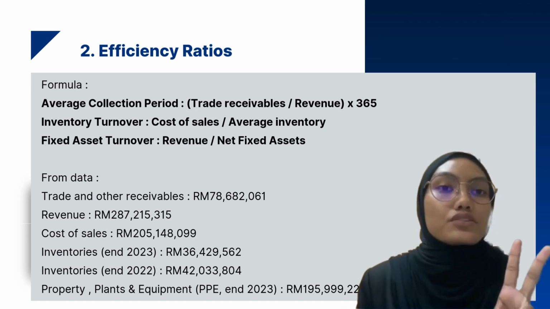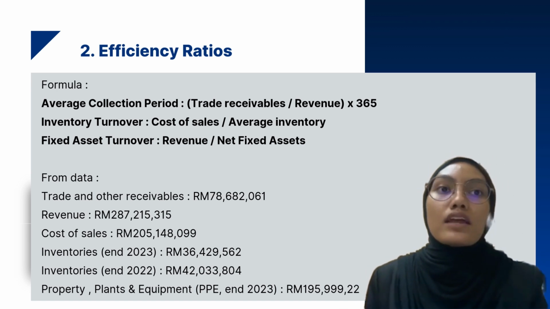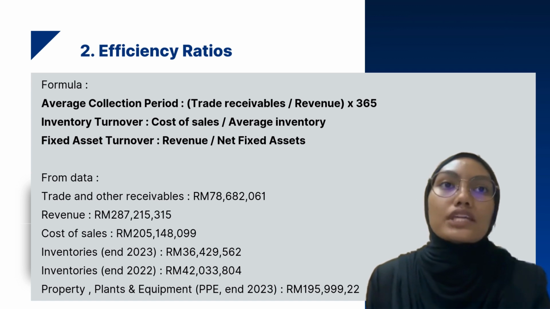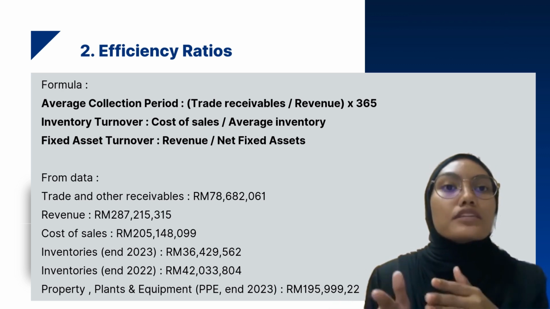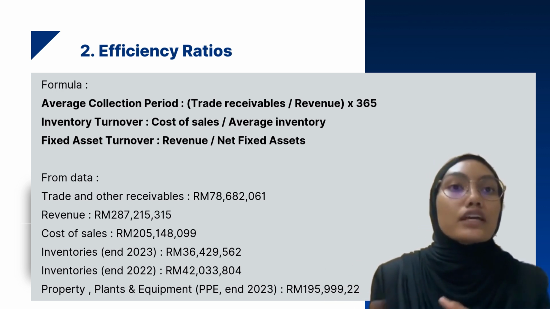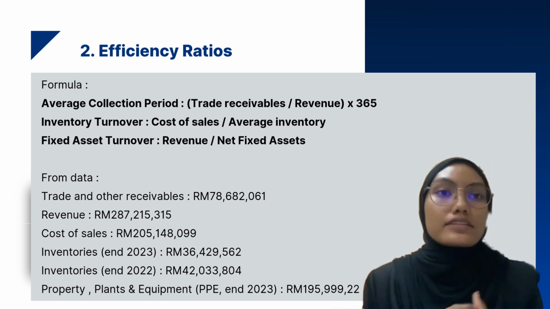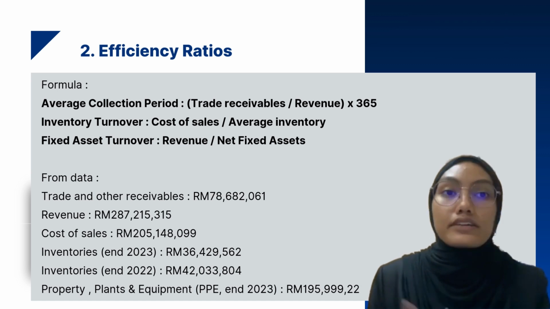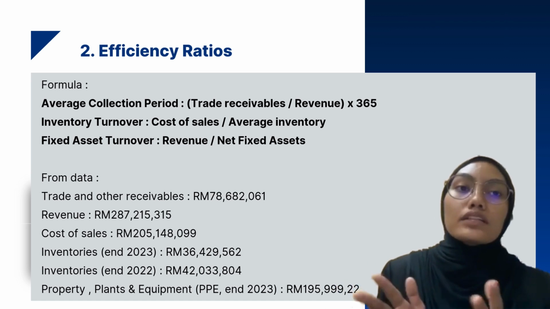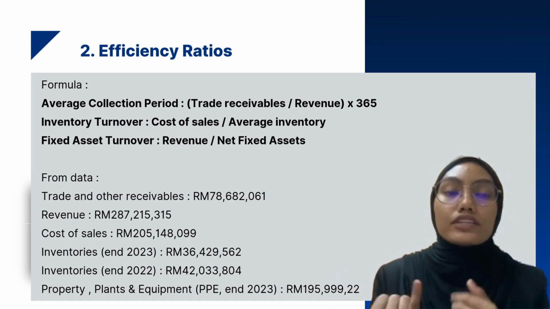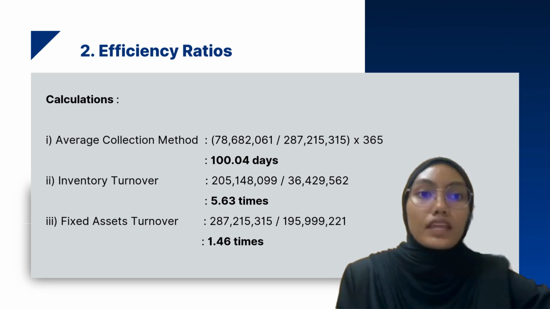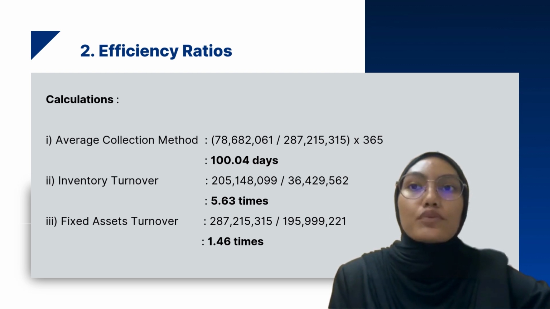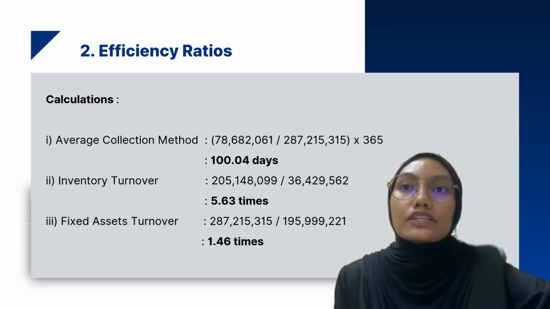So the second ratios that we are going to analyze are the efficiency ratios. Efficiency ratios are also called the activity ratios. They measure how effectively a company uses its assets and manages its operations to generate revenue. These ratios help to evaluate how well the business is turning resources like inventory, receivables, or fixed assets into sales. In efficiency ratios, we are finding the calculations in 3 types.